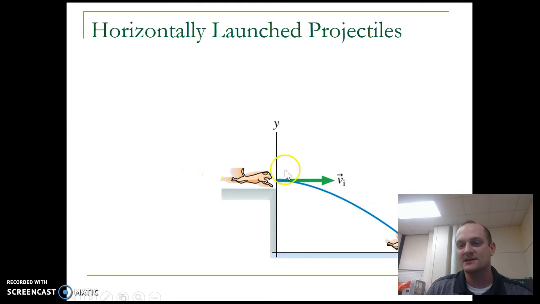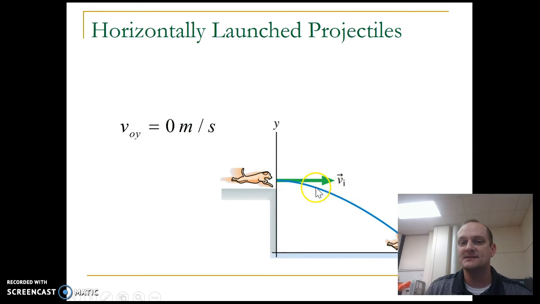So I've got this dog, he's running, he's going to jump off the end over here, and how far does he go? If it's being launched horizontally, he's flying off with an initial velocity that's horizontal. I start off with no initial y component to the velocity.